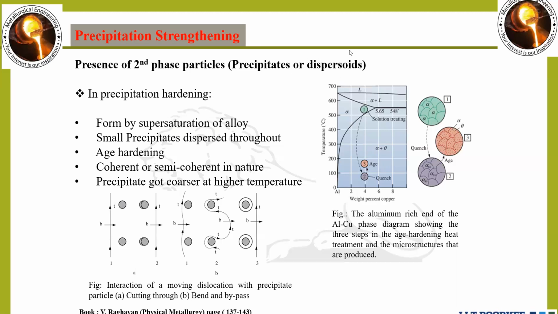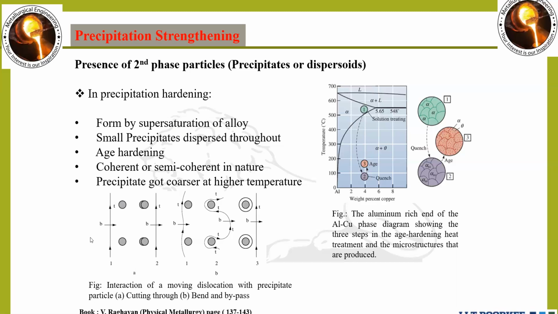But in case of dispersoids, we are putting in oxides like alumina, yttria, zirconia and others for creating hindrance to the dislocation movement. Dispersoids are incoherent in nature, but they are stable at high temperature compared to precipitates.